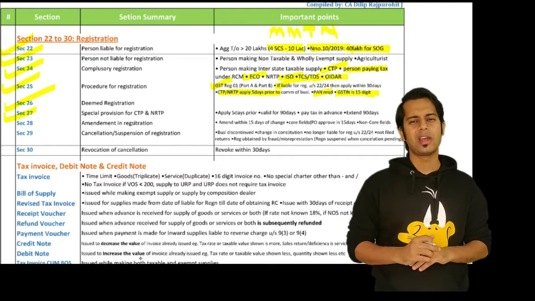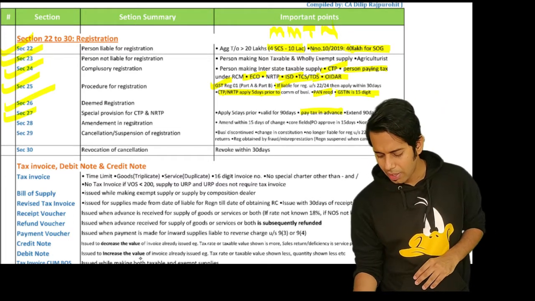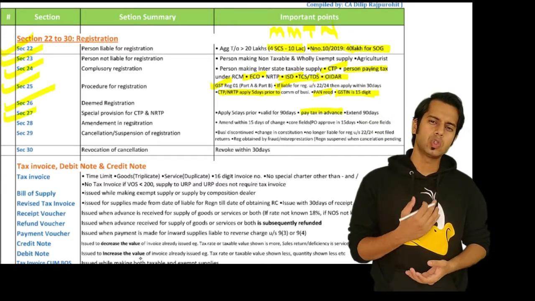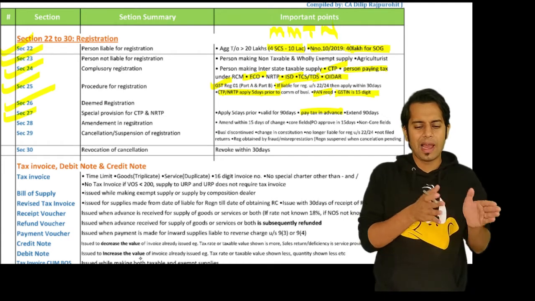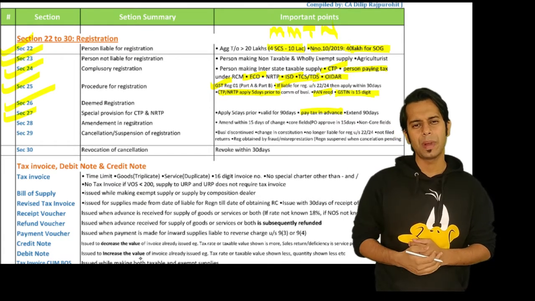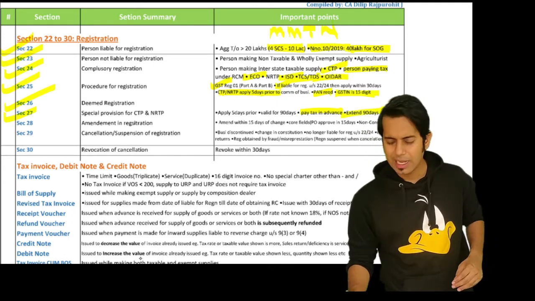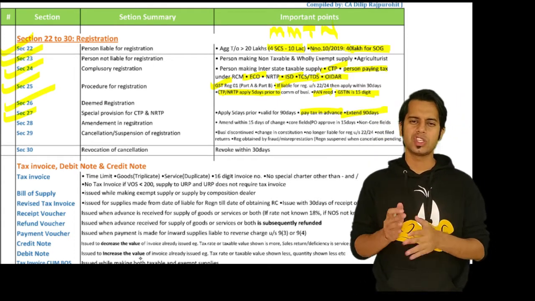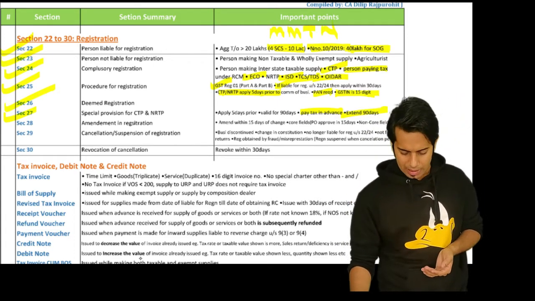Okay, normally the validity will be for 90 days. Then while taking the registration, I also have to pay the tax in advance. I will have to estimate my supplies which I am going to make during this period, and I will have to pay the taxes in advance. Then sir, can the registration be extended? Yes, your registration can be extended for a further period of 90 days.